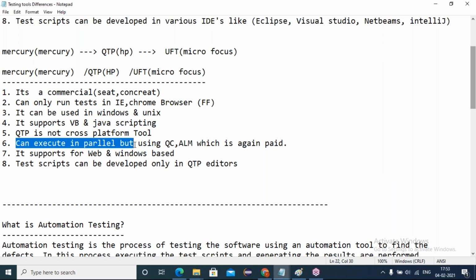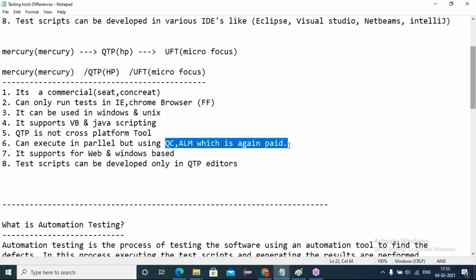But how can we make it happen? Yes, using some management tools, QC management tools, which are again paid software. You have to pay for them. One advantage is there, one disadvantage is you have to pay, not free.